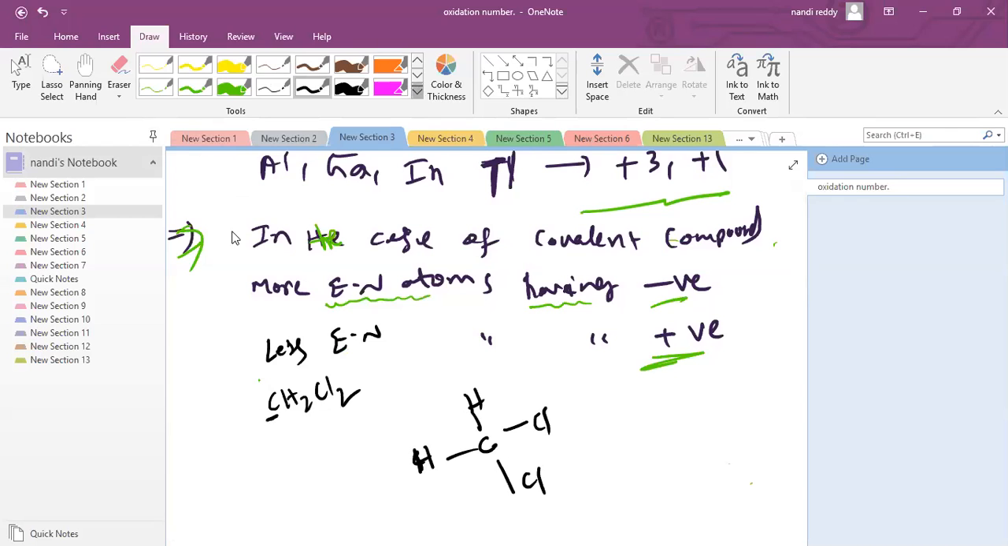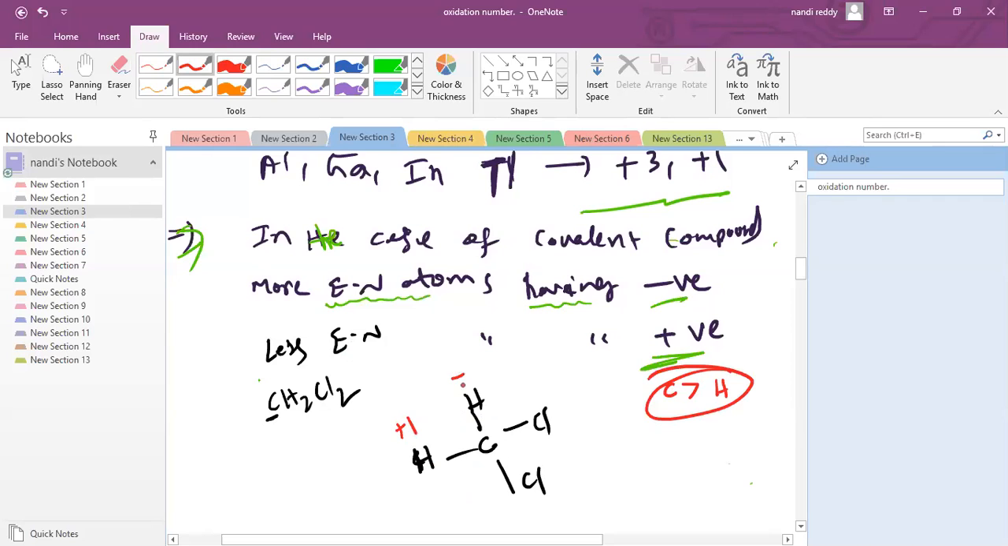Please look here. Carbon we assume has a negative charge because it is more electronegative compared to hydrogen. Hydrogen is generally +1, so two hydrogens give +2, meaning carbon should be -2. Next, carbon and chlorine: which is more electronegative? Chlorine. Chlorine is -1, so two chlorines give -2, meaning carbon should have +2.